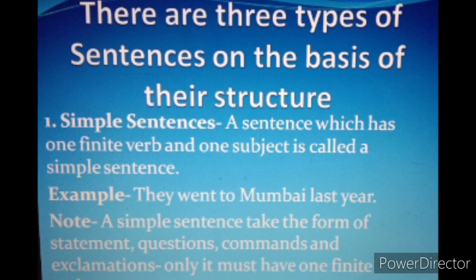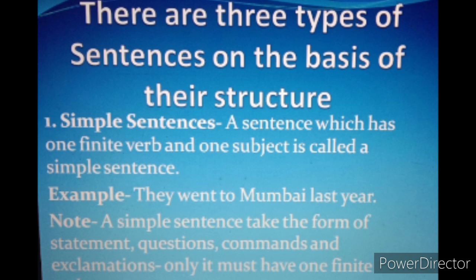Now, on the basis of the structure of sentence, we have further divided sentences into 3 parts. So, there are 3 types of sentences on the basis of their structure. Now, we are talking about the structure. So first one is simple sentence: a sentence which has one finite verb.